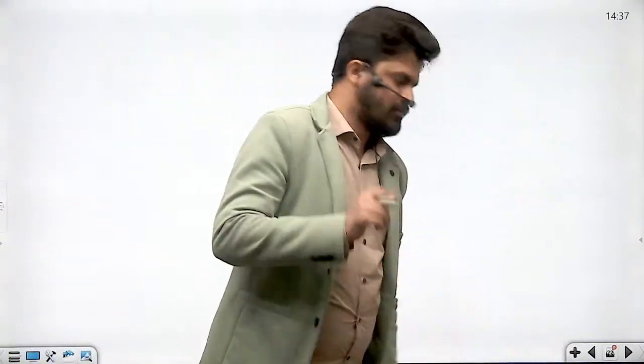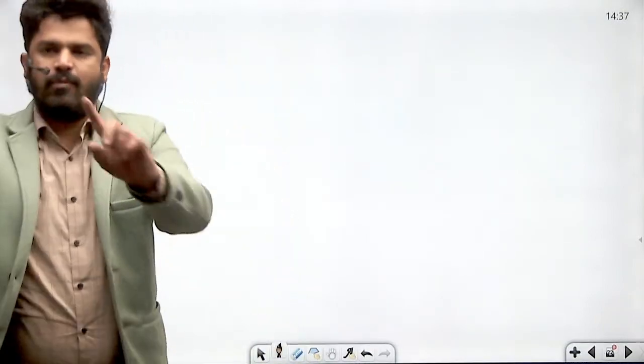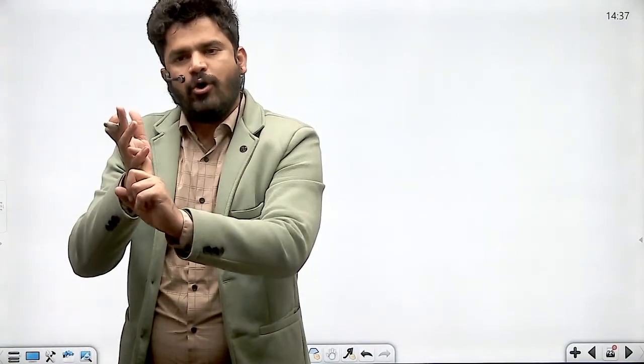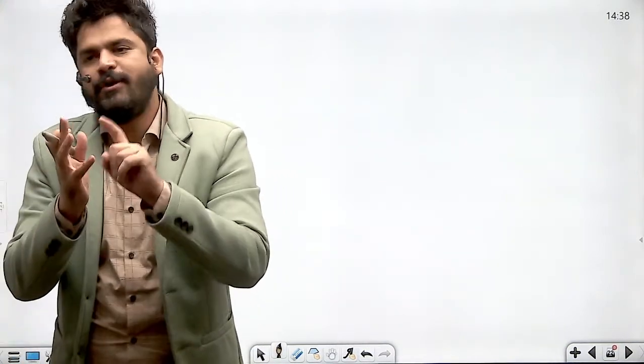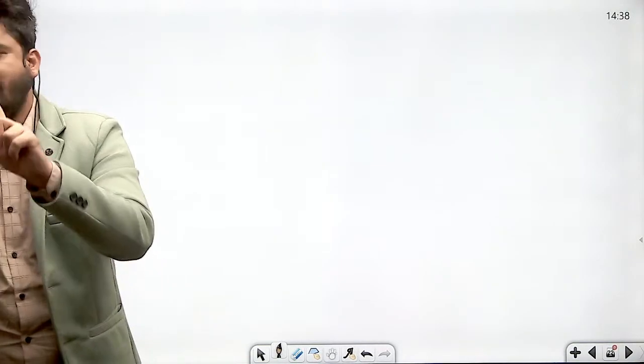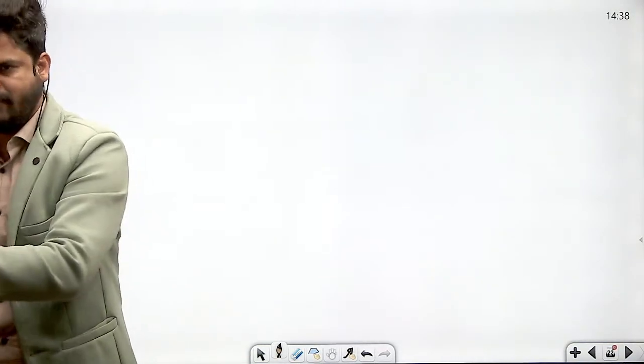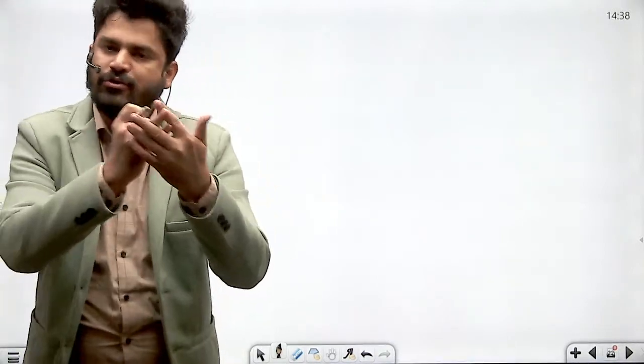Right? So let me summarize whatever I have discussed so far. Number one, to amend the Constitution, a Constitutional Amendment Bill has to be introduced. It can be introduced only in the Indian Parliament. It cannot be introduced in a state legislature. Second, it can be introduced in any house of Parliament. It can be introduced in Lok Sabha. It can be introduced in Rajya Sabha as well.